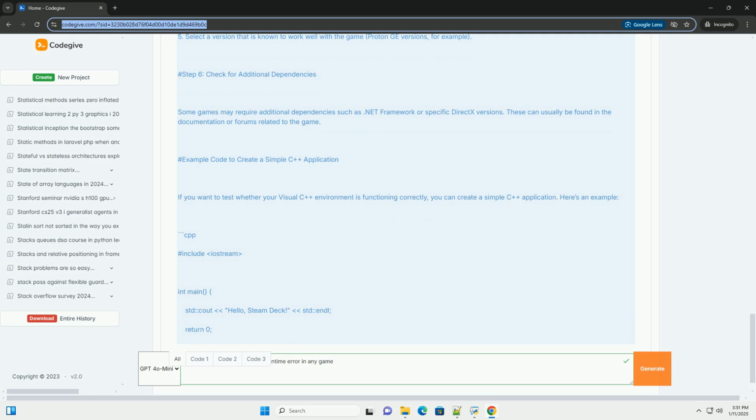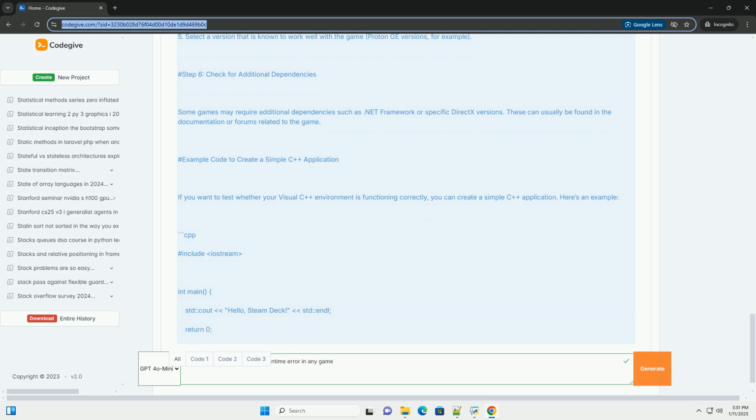Step 5. Run the game in compatibility mode. If the game still does not run properly, you can try running it in compatibility mode. 1. Right-click on the game in your Steam library. 2. Select Properties. 3. Go to the Compatibility tab. 4. Force the use of a specific Steam Play compatibility tool. 5. Select a version that is known to work well with the game, Proton GE versions, for example.